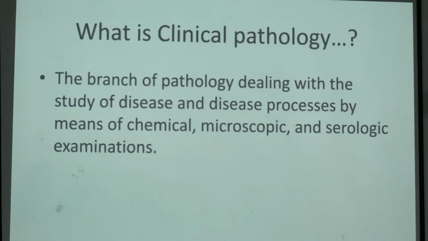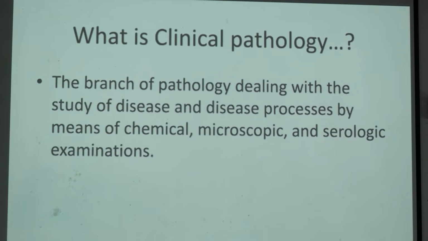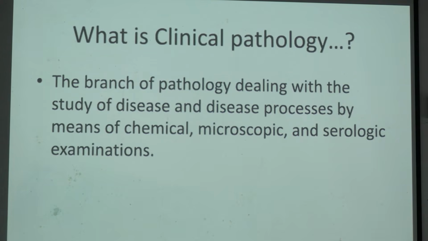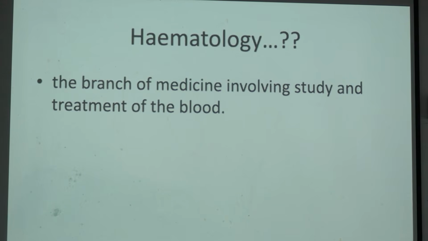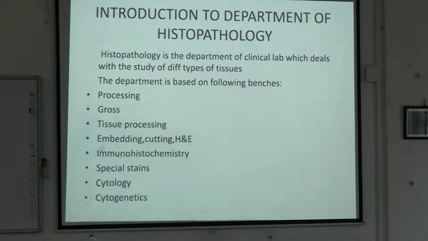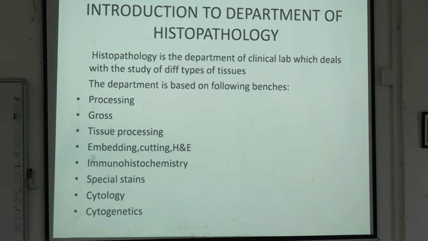So what is clinical pathology? As I already explained, it is the branch of pathology dealing with the study of disease and disease processes by means of chemical, microscopic and serological examinations. Three parts of clinical pathology. Hematology, as we already discussed, is the branch of medicine involving the study and treatment of the blood. You do not need to know the details, just the names will be sufficient.